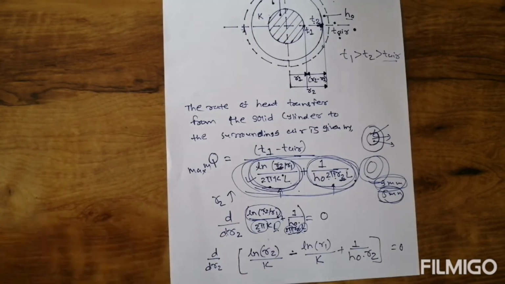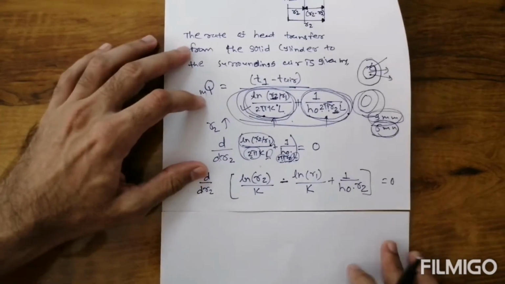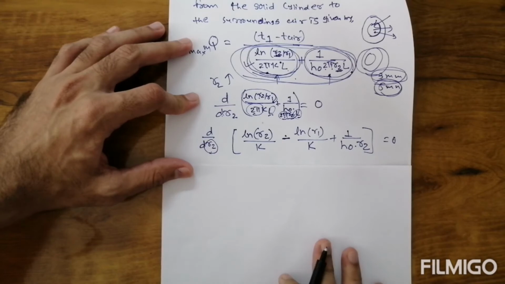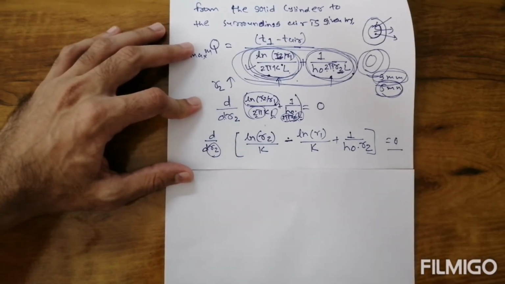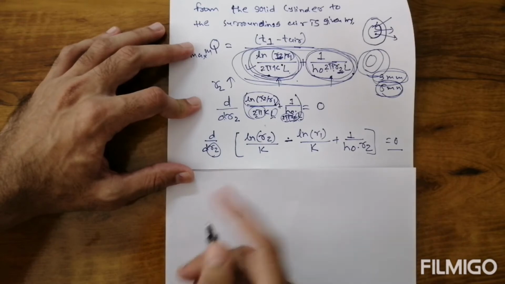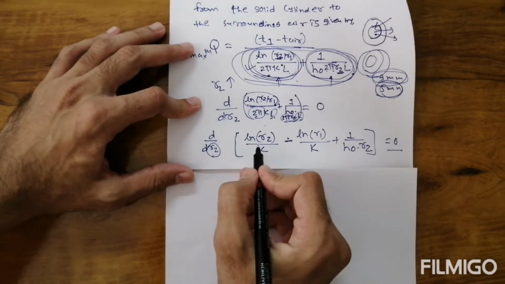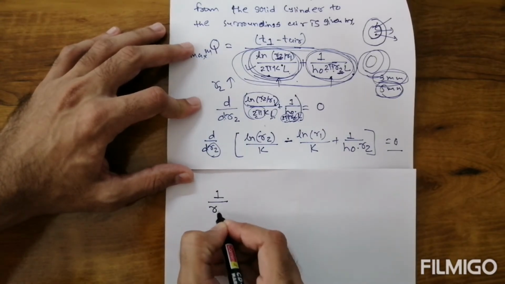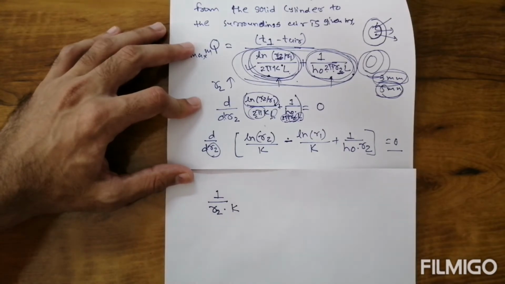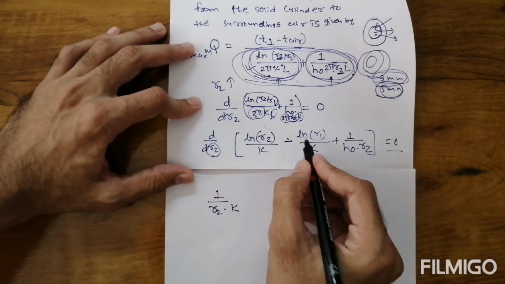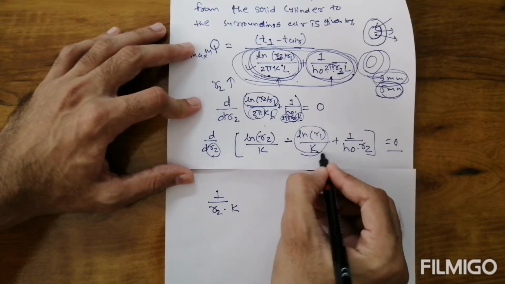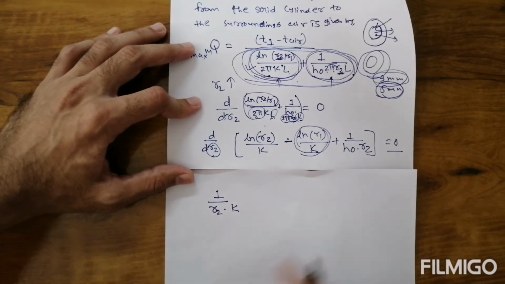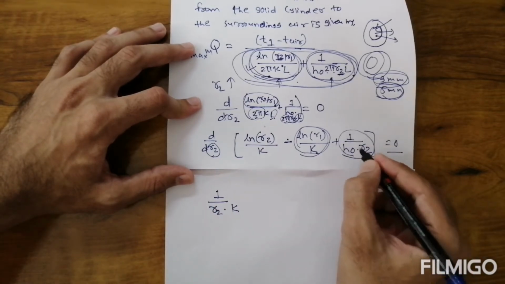Now differentiation will start. How will it be differentiated with respect to R2? The condition is equal to 0. Now ln R2 by K: the differentiation of ln R2 is 1 upon R2, and K is a constant term, so it stays as it is. Minus the differentiation of ln R1 by K, but both are constant terms, so the differentiation will be 0. So minus 0 will be there, and we do not consider it here. Then after, plus 1 upon hO R2.